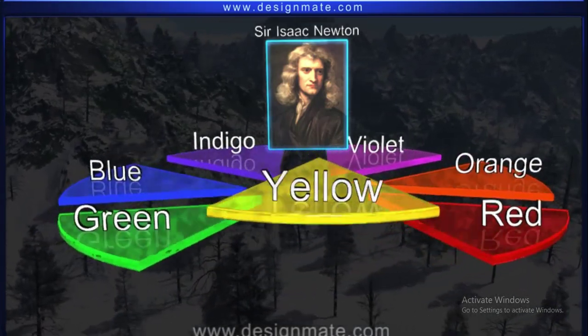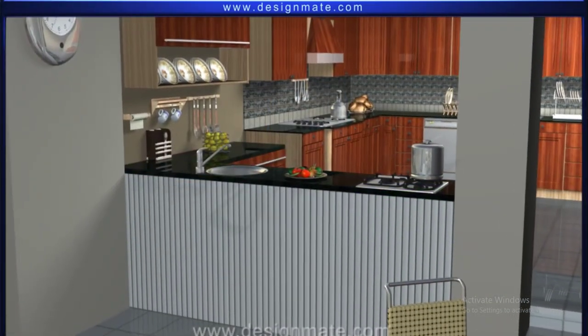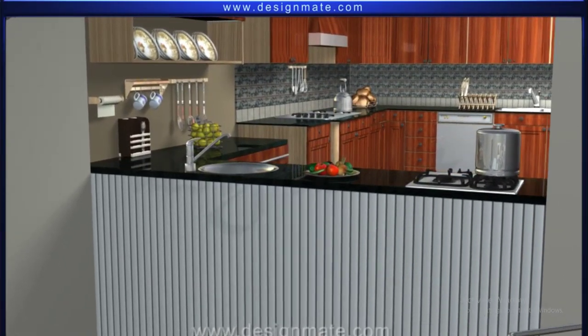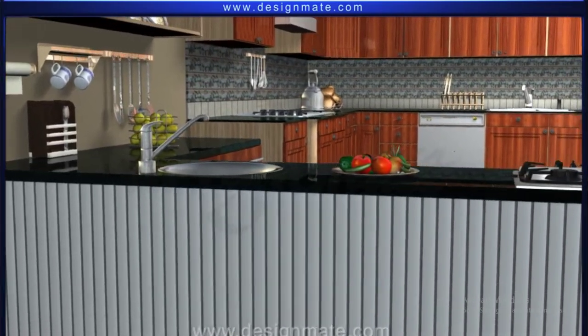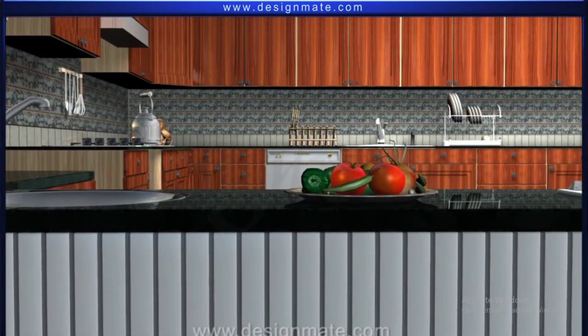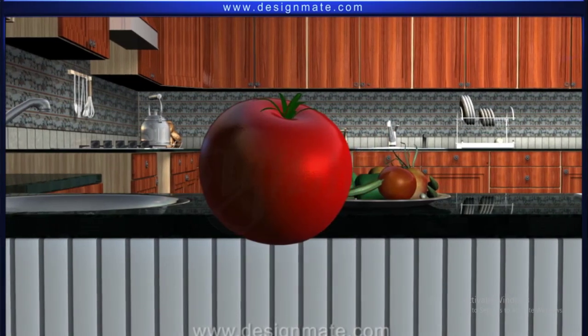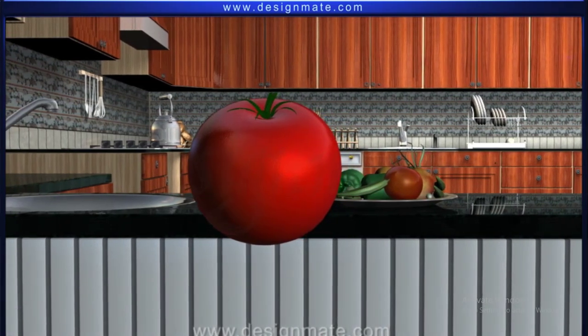Colors have long intrigued many, including scientists. Have you ever thought as to what makes something red or green or blue? Does an object possess a particular color? A ripe tomato, for example, is it always red?